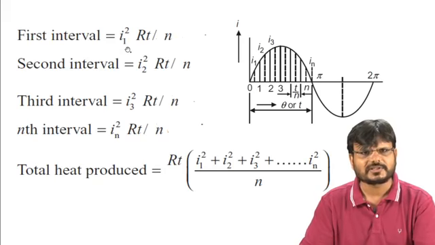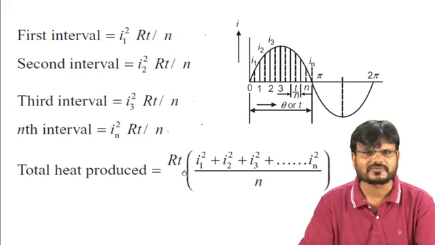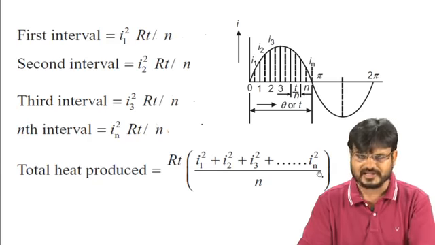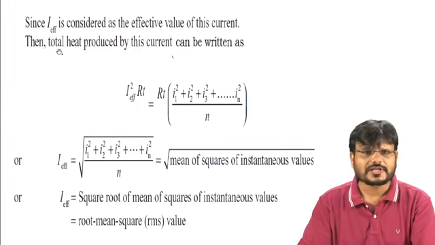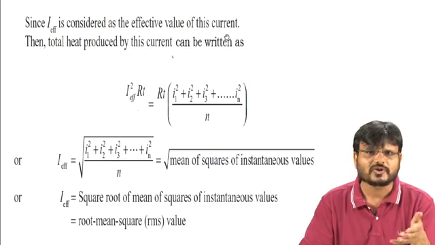So the first interval can be written as I1 square RT by n. The second interval can be written as I2 square RT by n. Similarly you can write the rest. So total heat produced, because RT is common in all the terms, can be written as RT times I1 square plus I2 square plus I3 square up to IN square, upon n. Now assume I effective is the effective value of this current, so again you can find out the heat developed due to this effective value.